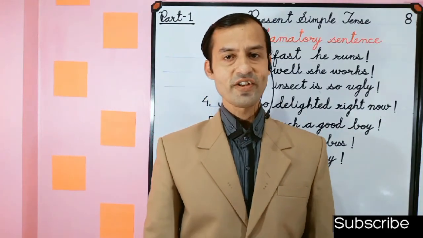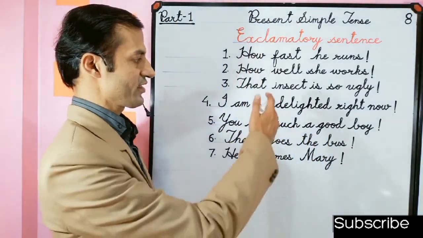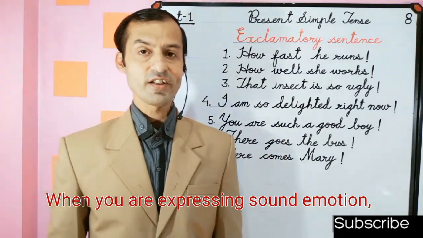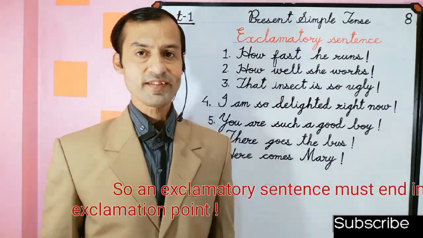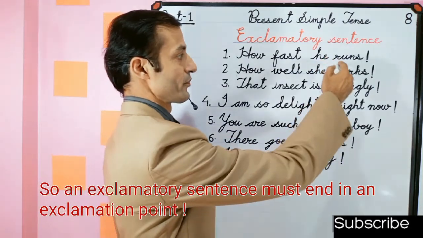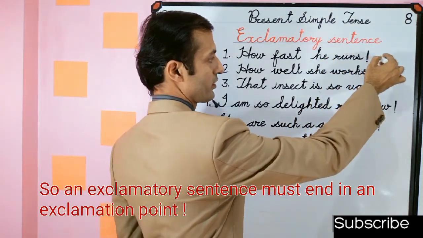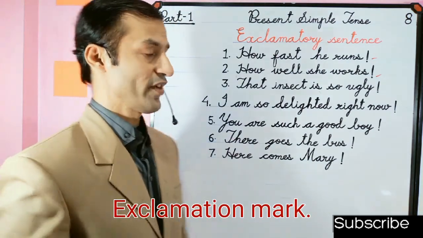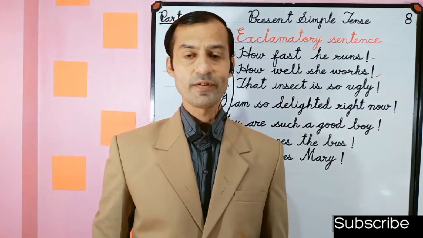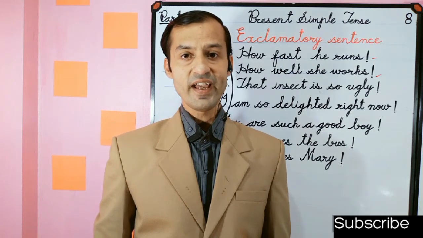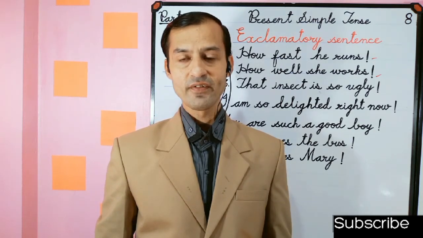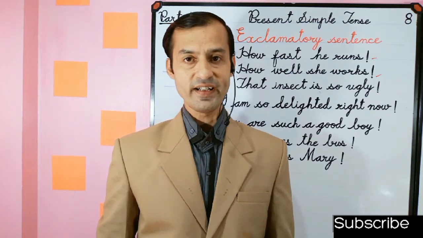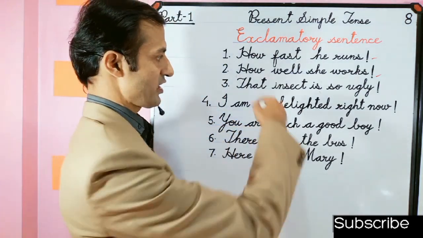Exclamatory sentences are used when you are expressing some emotion. An exclamatory sentence must end in an exclamation point, meaning exclamation mark. When you exclaim, meaning shout a little louder with excitement, fear or disbelief, we use the exclamatory sentence. So they are called exclamatory sentences.